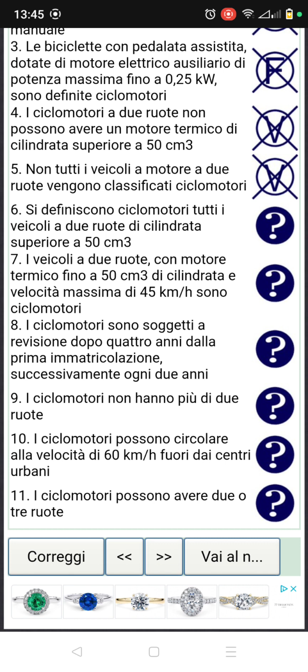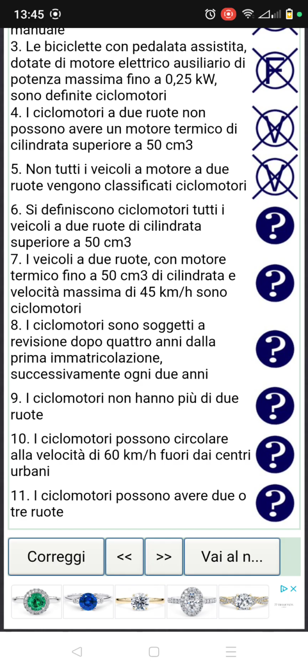So they are called small motorbike because they have a heated engine, a motore termico, their cylinder is up to 50 cm3, and their maximum velocity is up to 45 km/h. So this is the classification and how you differentiate them, how you will know this is small Okada. Without that, you cannot know them. That is the only way you can know them.